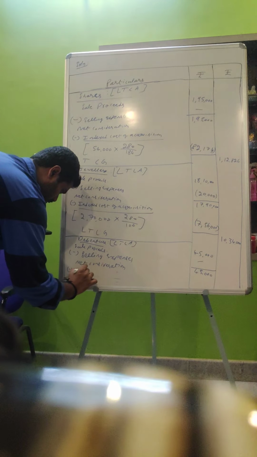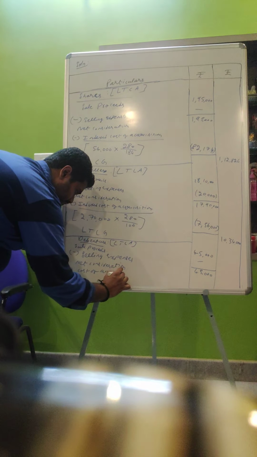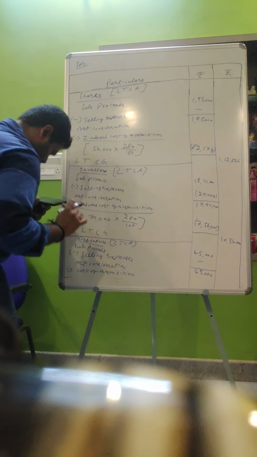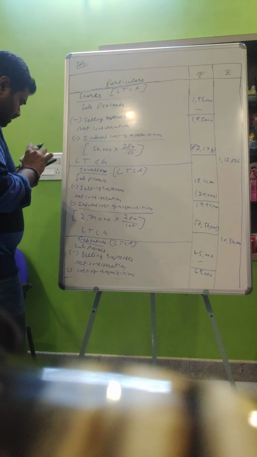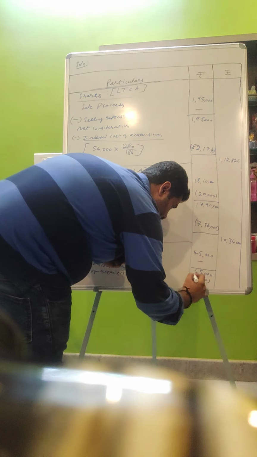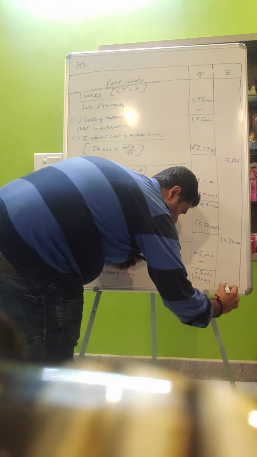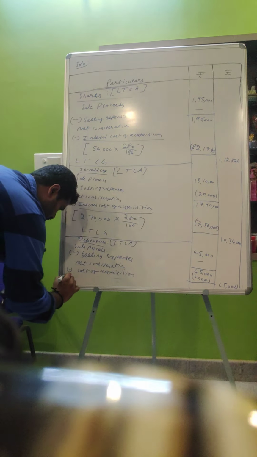Less cost of acquisition. Cost of acquisition will be 50,000. In this case, we incurred a negative value. So, long-term capital loss. We have incurred a long-term capital loss of rupees 5,000.